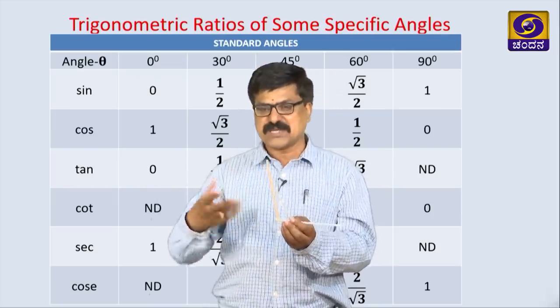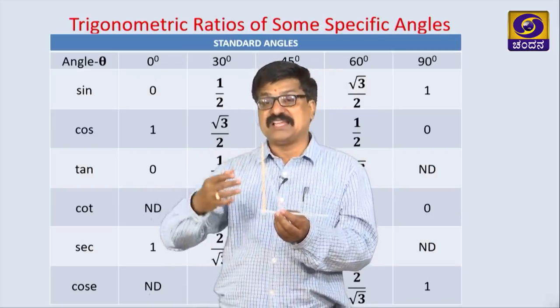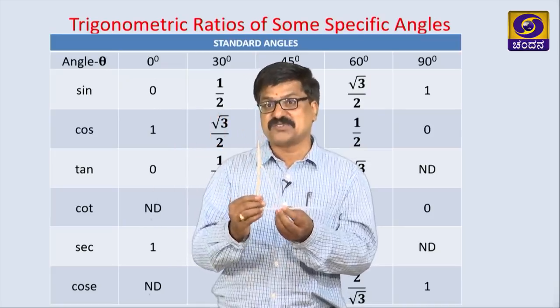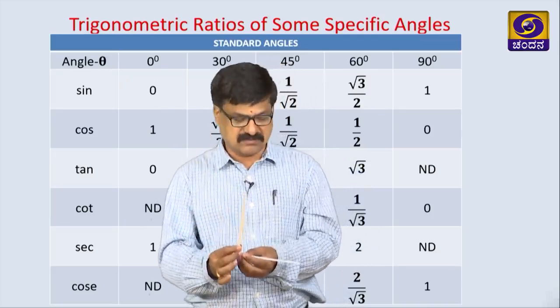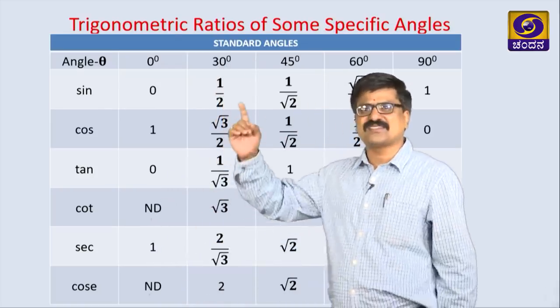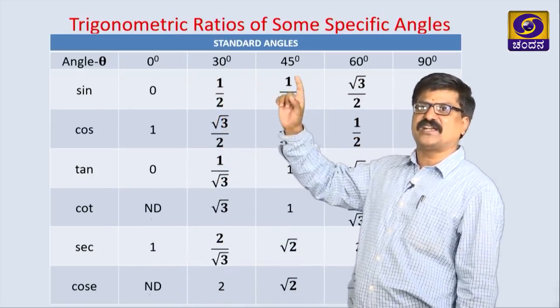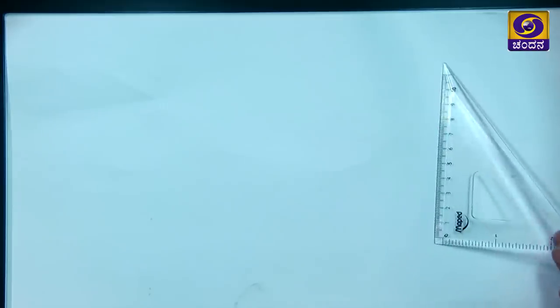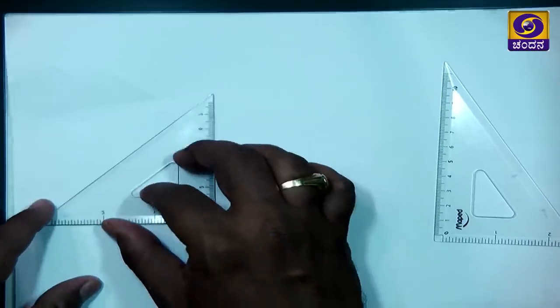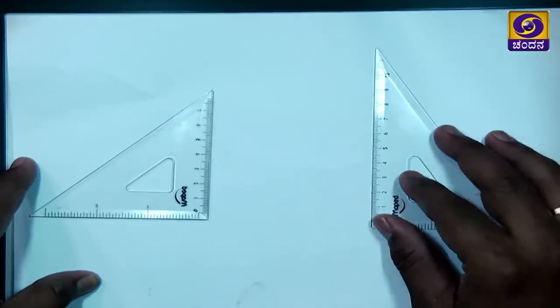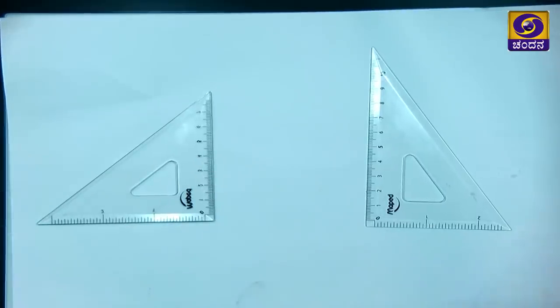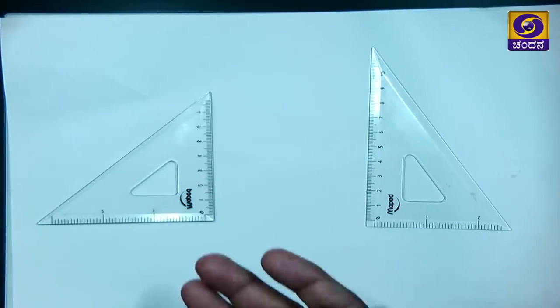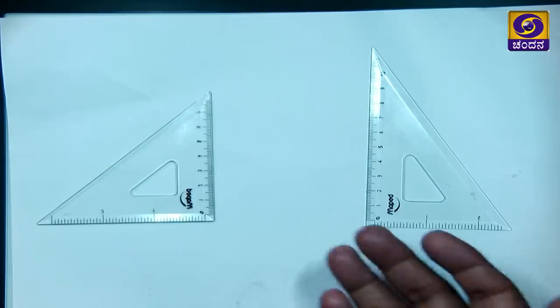I think we can make many models, but if you feel confusion, you can probably use small sticks and identify them. Then how are we getting 30 degree, 45 degree, 60 degree? Let us take that also. We can find sin 30, 45, 60 degree by doing this small activity. I am just using set squares here. In our instrument box we are using or seeing these two.